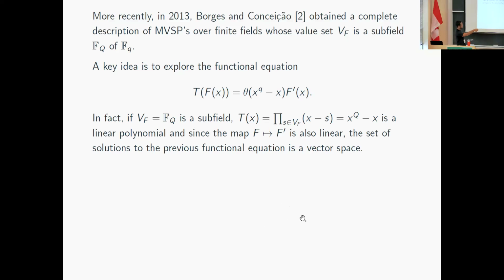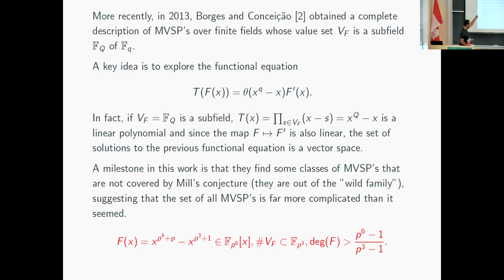And this is, again, a linear polynomial, right? So this differential equation now is a linear differential equation. So in particular, we conclude that the set of solutions is a vector space, and so basically they are able to describe this vector space. There's a lot of combinatorics. The Frobenius automorphism plays a role, and we can actually describe the set of all polynomials whose value set is a subfield.